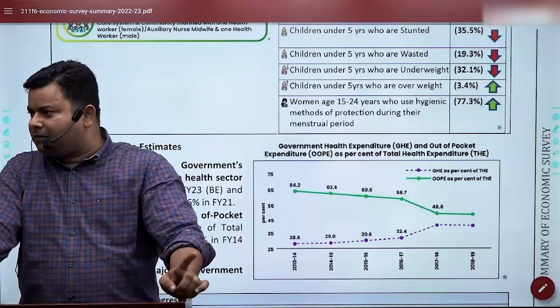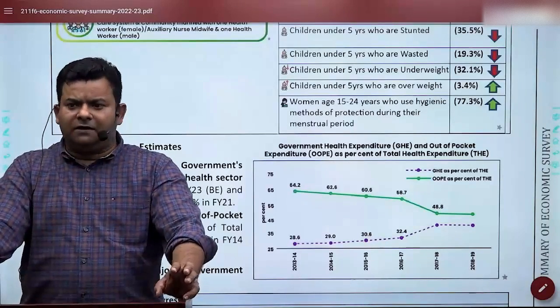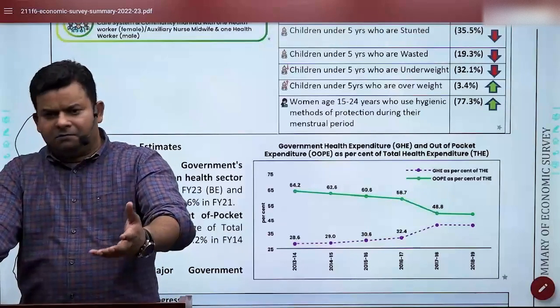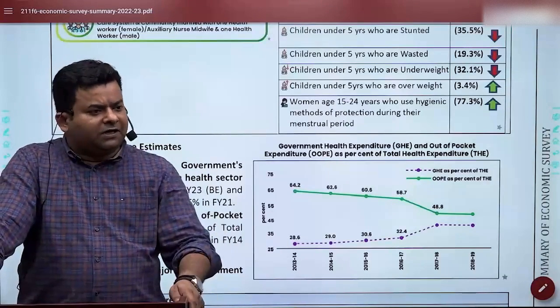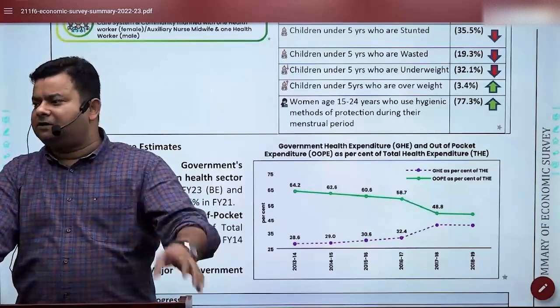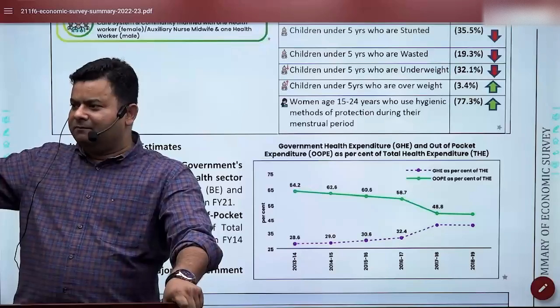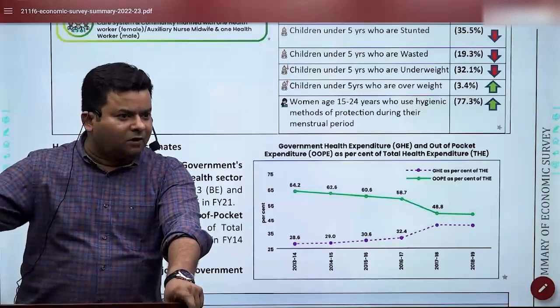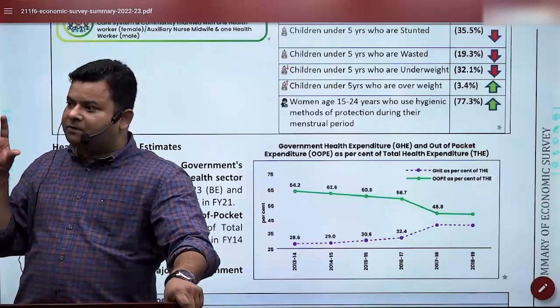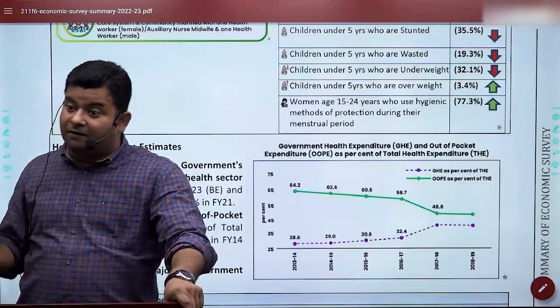We need to work upon a few things, and not only that, even when these things happen, let's say hysteria and all that, you don't understand it is about the health of the lady. You may think it is something like the evil eye and you do witchcraft and all that. So we need to create awareness about it, and that may come with the curriculum.